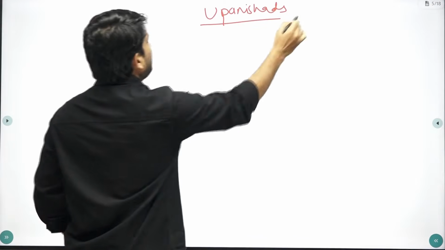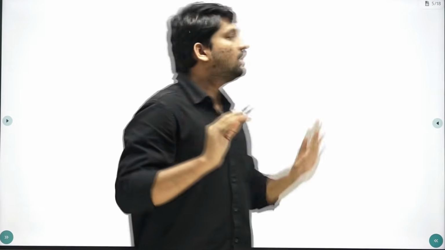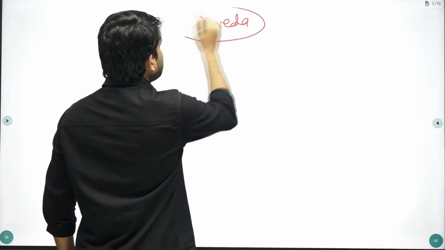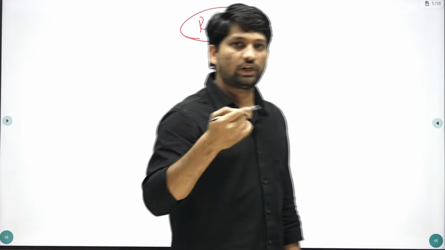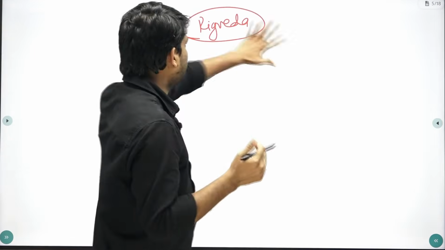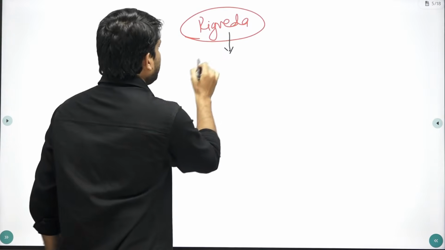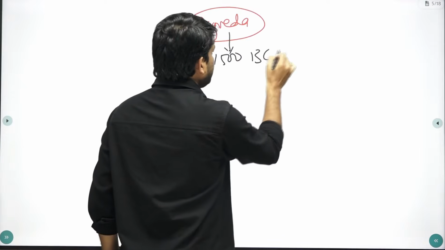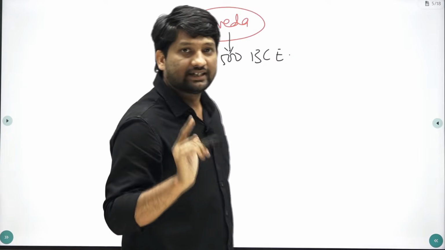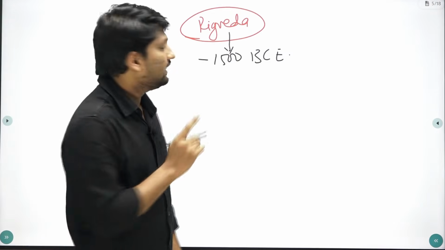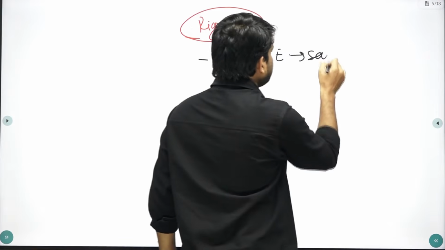But before that, we will first see Rigveda Samhita in detail. We have seen in general the Rigveda Samhita, Yajurveda Samhita, Samaveda and Atharvaveda. Now we will see Rigveda Samhita, which we can directly call Rigveda. Similarly, Yajurveda Samhita you can directly call Yajurveda. We have already seen in the last lecture that Rigveda was composed in the early Vedic period around 1500 BC. This was the earliest text composed in the Indian subcontinent, around 1500 BC in the Saptasindhu region.